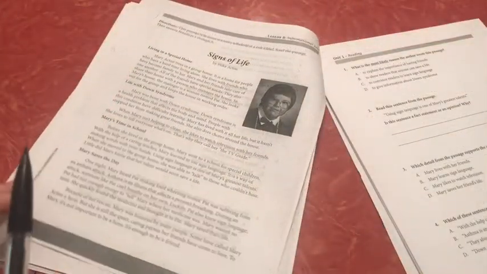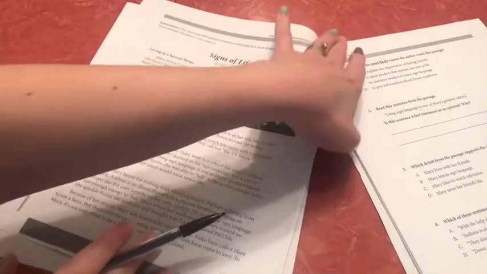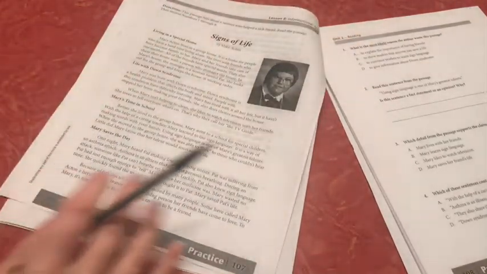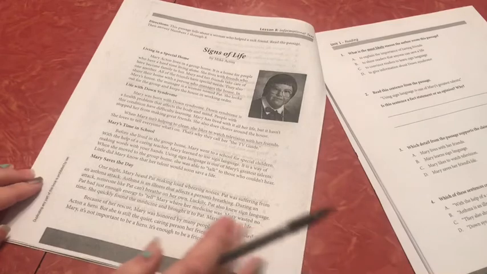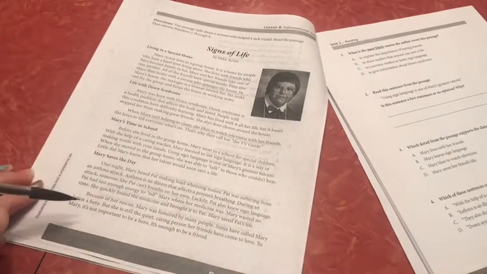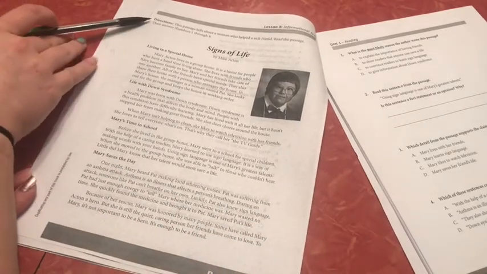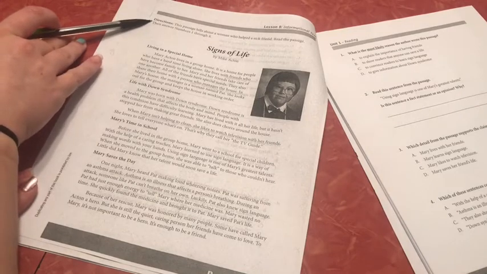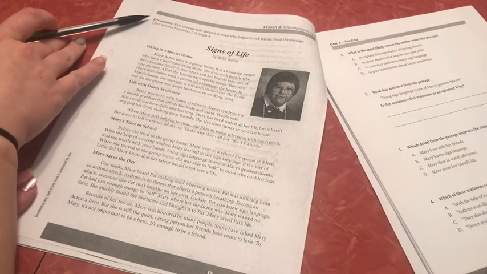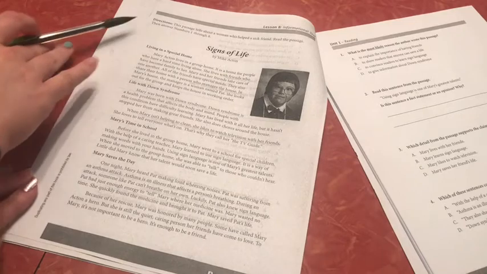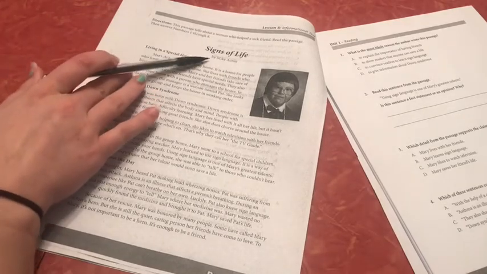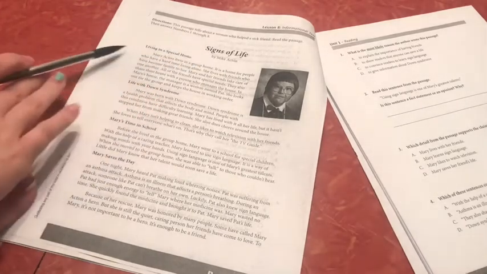All right, so now we are ready for the next portion of today's lesson. And here we have a nonfiction article. It says, "This passage tells about a woman who helped a sick friend. Read the passage, then answer numbers 1 through 8." Signs of Life by Mike Acton.